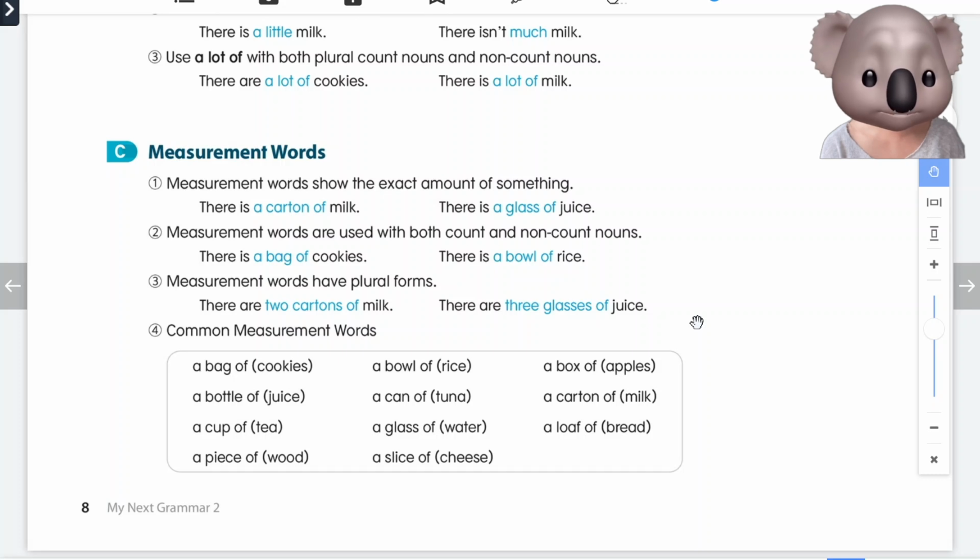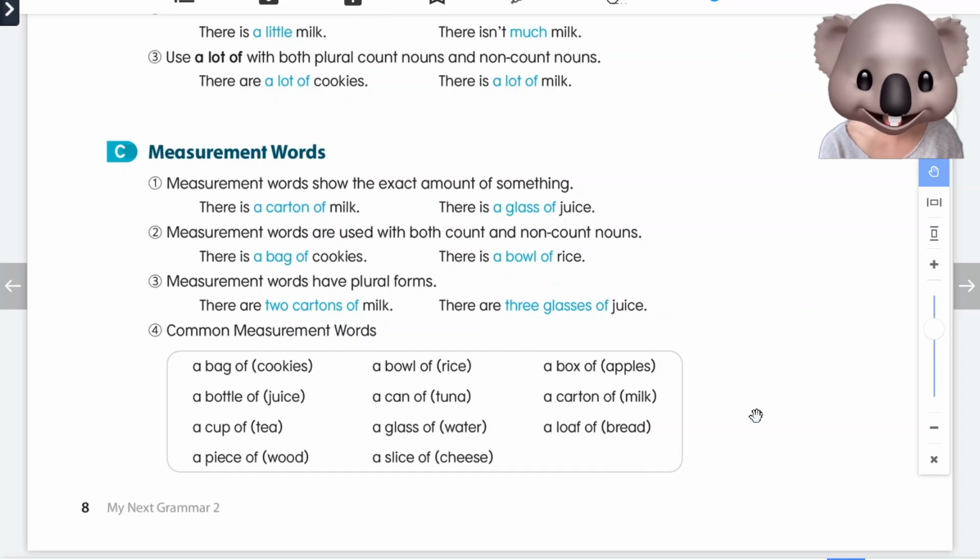우리가 자주 볼 수 있는 measurement words들은 a bag of cookies, a bag of chips, a bottle of juice, a bottle of water, a cup of tea, a cup of soda, a piece of wood, a piece of paper, a bowl of rice, a bowl of soup, a can of tuna, a can of beans, a glass of water 또는 a glass of milk, a slice of cheese 또는 a slice of bread, a box of apples 아니면 a box of tangerines, a carton of milk 또는 a carton of juice, and a loaf of bread.